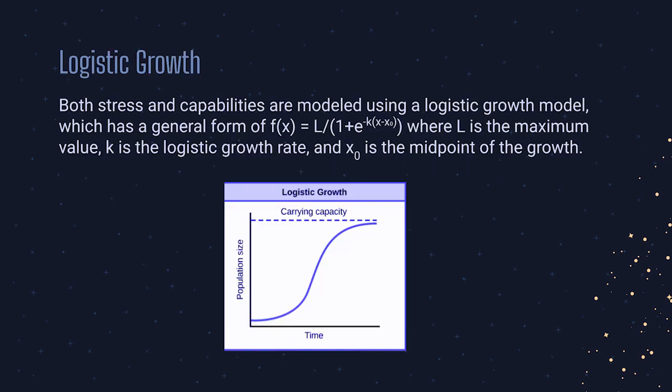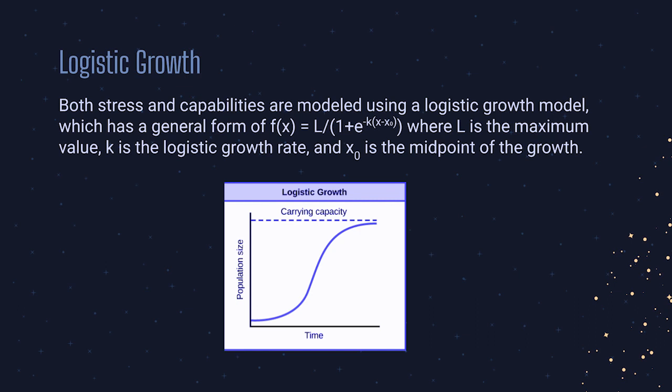Before we got into our actual equations, our group thought it would be wise to analyze the function most of our own functions rest on, the logistic growth curve. Logistic growth is expressed as L divided by 1 plus e to the negative k times (x minus x naught), where L is the maximum, x naught is the midpoint, and k is the logistic growth rate.